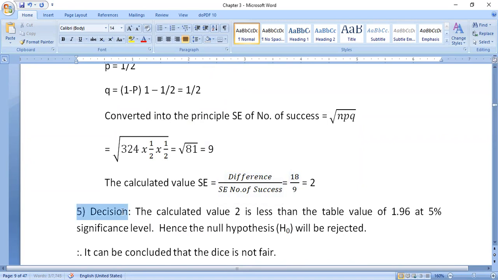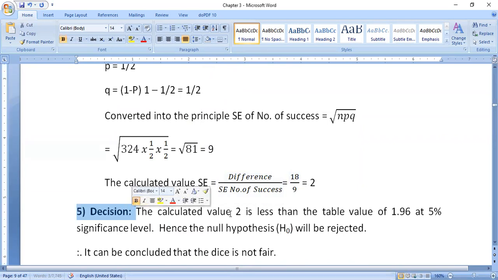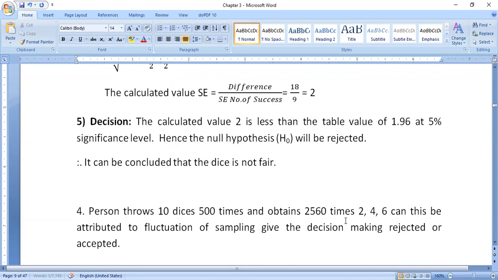After getting this value, simply write the conclusion part or take the decision. The calculated value 2 is less than the table value of 1.96 at 5% significance level. Hence, the null hypothesis H naught will be rejected. Then the last line: it can be concluded that the dice is not fair. If it is accepted, then we can conclude that the dice is fair. In this way, we have to write.